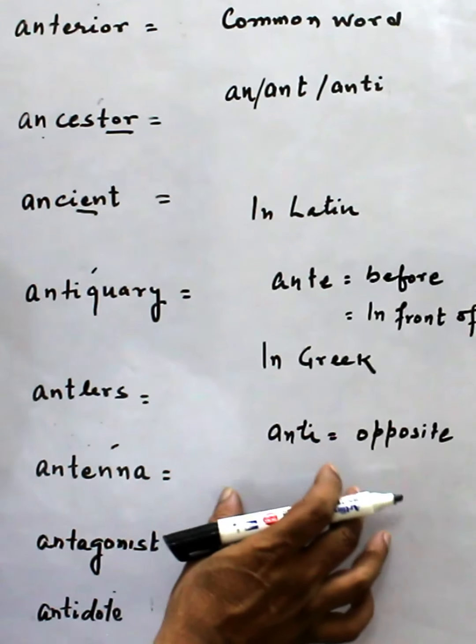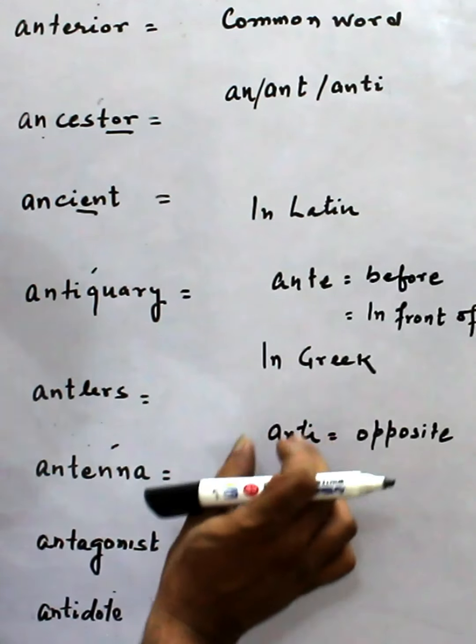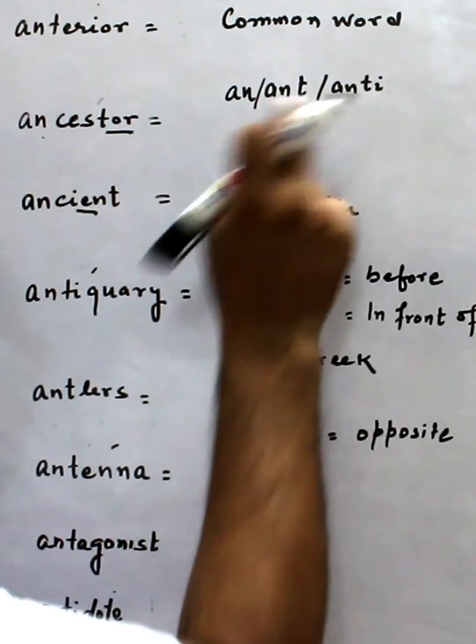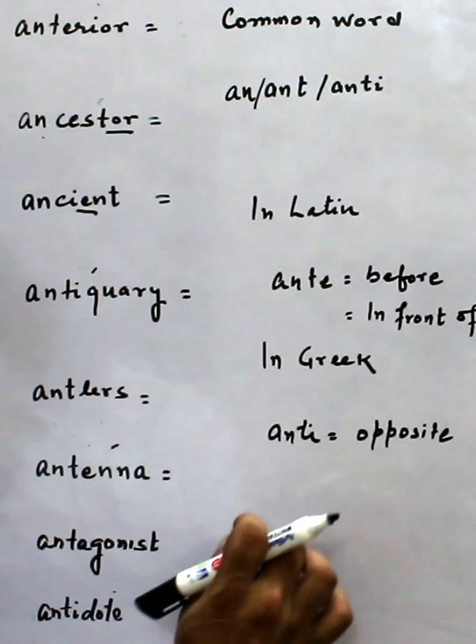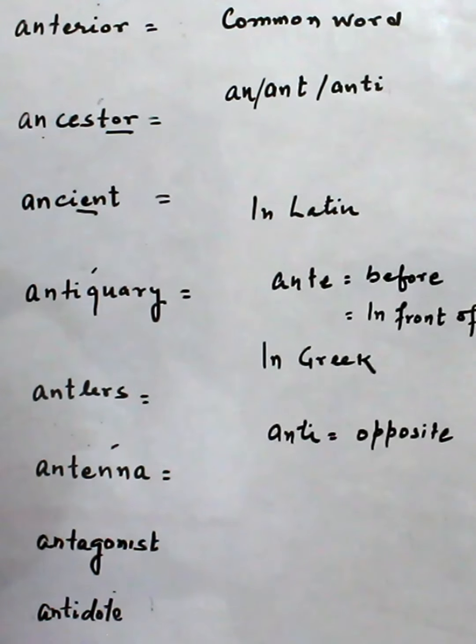So in Latin and Greek this is the meaning, and sometimes the contraction is an or ant or anti, but we have to find ourselves which one is used.